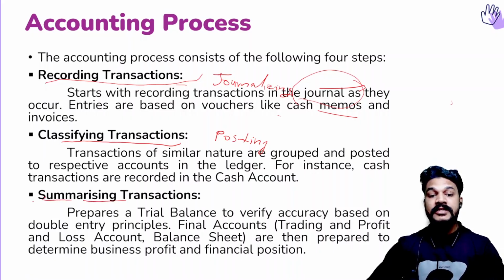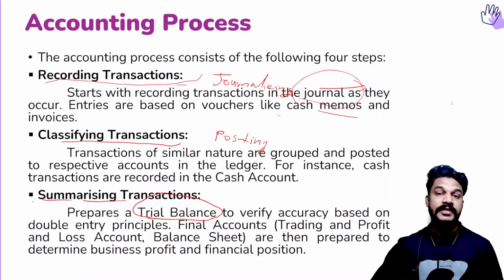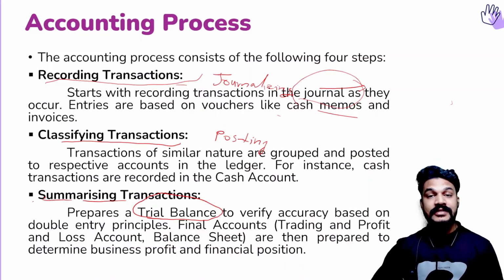How will we summarize? By preparing the statement of profit or loss, that is the income statement, and the balance sheet. And sometimes, before preparing the income statement and balance sheet, we prepare a trial balance. Trial balance is prepared to verify arithmetical accuracy. Arithmetical accuracy in the sense that we should check that the debit and credit are arithmetically accurate. So if the debit and credit are equal, the trial balance will show as tallied. Then we can ensure that the accounts are free from arithmetical errors.